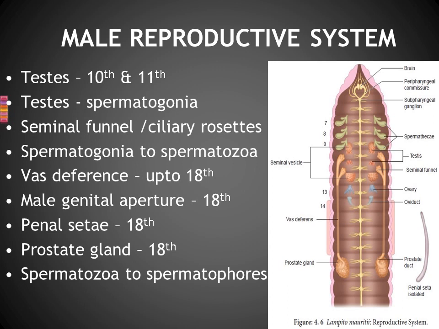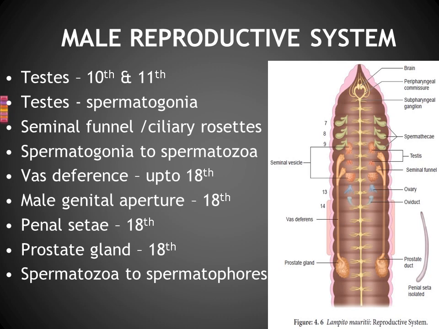So the seminal funnel is also attached along with this testis. The testis is producing the gamete, the spermatogonia. The spermatogonia will mature as spermatozoa in the seminal funnel. Okay, can you watch this seminal funnel? Then what is the next region?